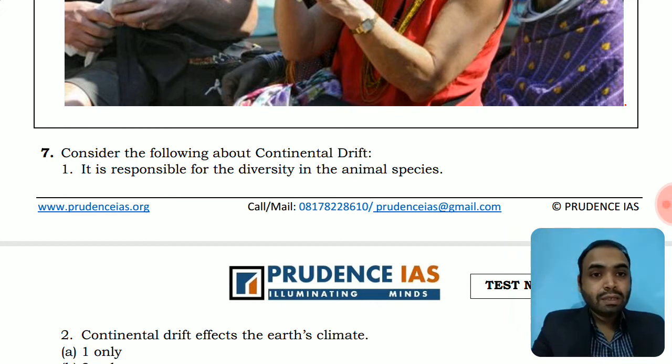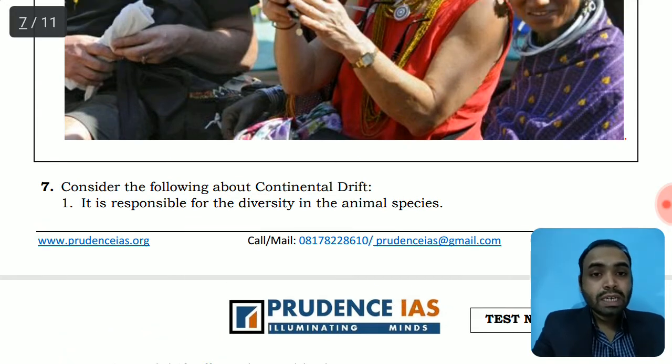The theory proposed certain facts, certain obvious reasons for its support. It is responsible for the diversity in animal species. The continental drift affects the Earth's climate. Both the options seem correct, because if we consider the continental drift theory to be of importance, then the movement of continents is obviously going to create diversity in the regions.